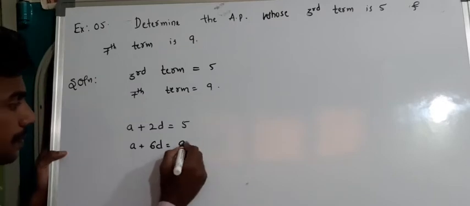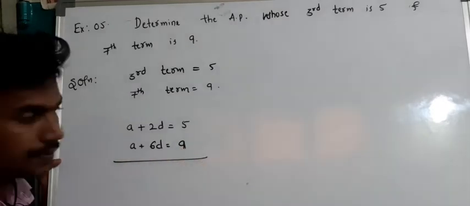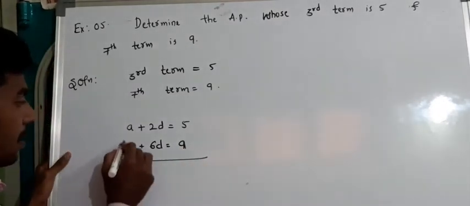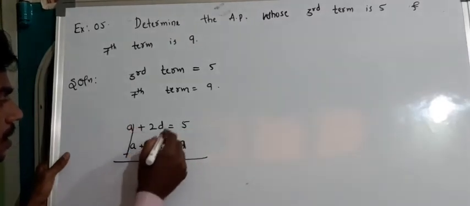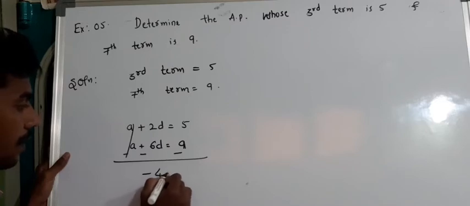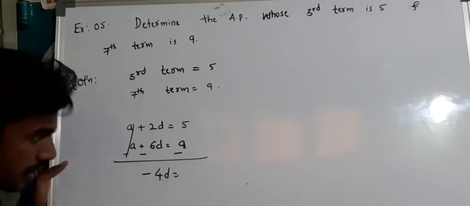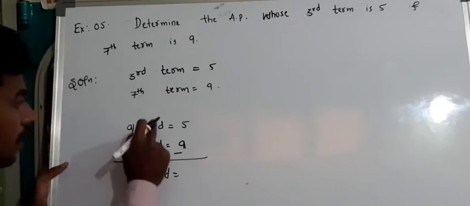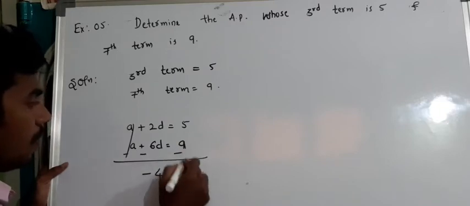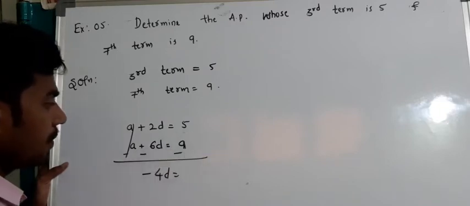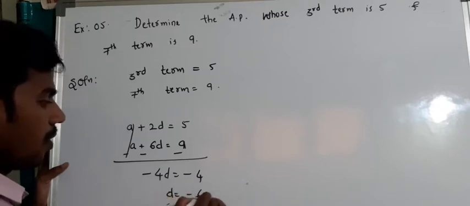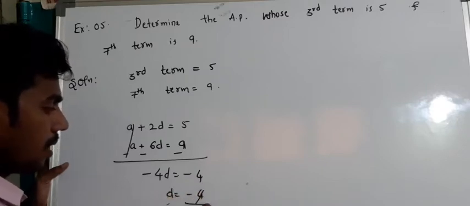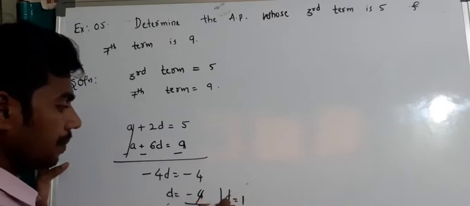So I will solve these equations. Subtracting, minus 4D is equal to minus 9 plus 5, which is minus 4. D is equal to minus 4 divided by minus 4, that is D is equal to 1.